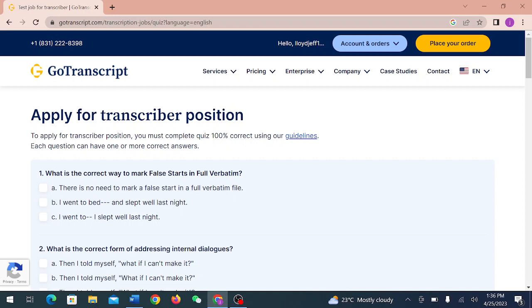Apply for transcriber position. To apply for transcriber position, you must complete the quiz 100% correct using our guidelines. So you must score 100%, not 99, not 98, but 100%. With my answers that I'm going to provide for you, you will see that you will score 100%. Let's begin. What is the correct way to mark false starts in full verbatim?